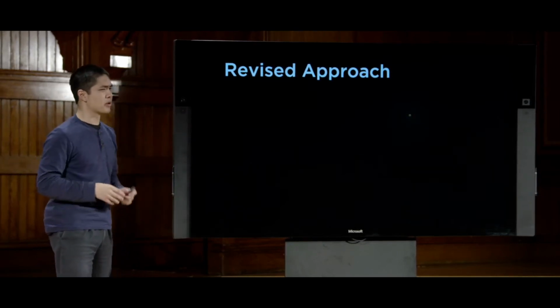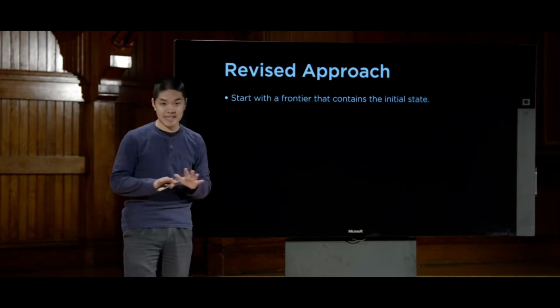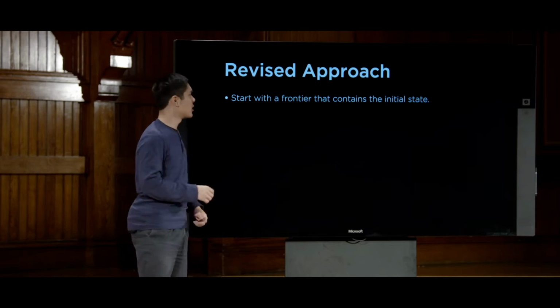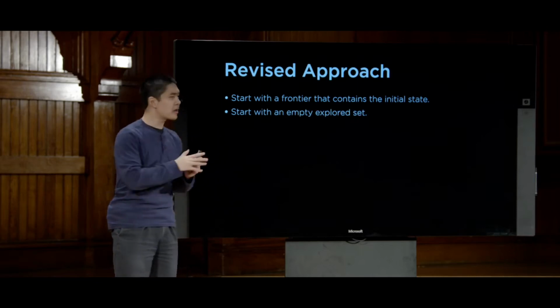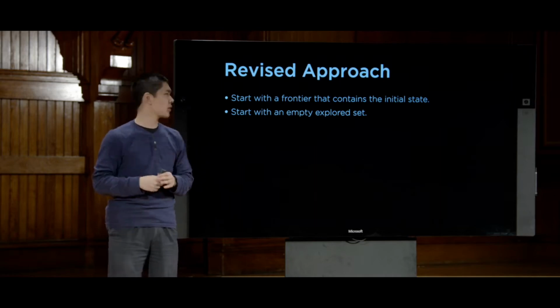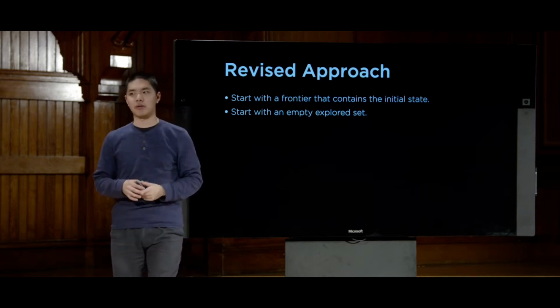And it's going to look very similar, just with a couple of modifications. We'll start with a frontier that contains the initial state, same as before. But now, we'll start with another data structure, which will just be a set of nodes that we've already explored. So what are the states we've explored? Initially, it's empty. We have an empty explored set.